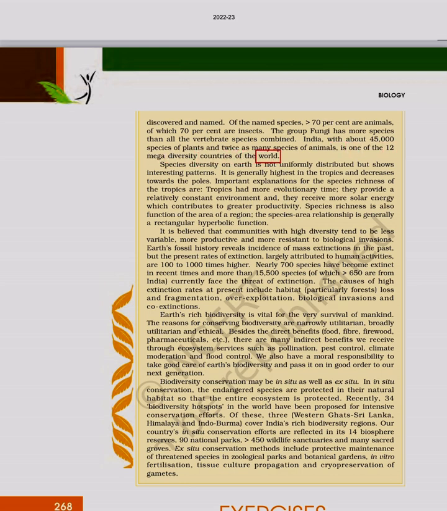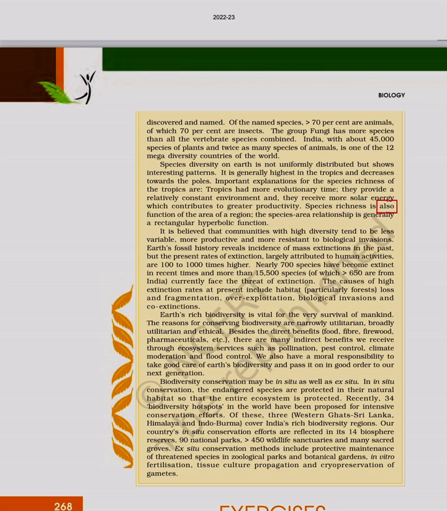countries of the world. Species diversity on Earth is not uniformly distributed but shows interesting patterns. It is generally highest in the tropics and decreases towards the poles. Important explanations for the species richness of the tropics are: tropics had more evolutionary time, they provide a relatively constant environment, and they receive more solar energy, which contributes to greater productivity.